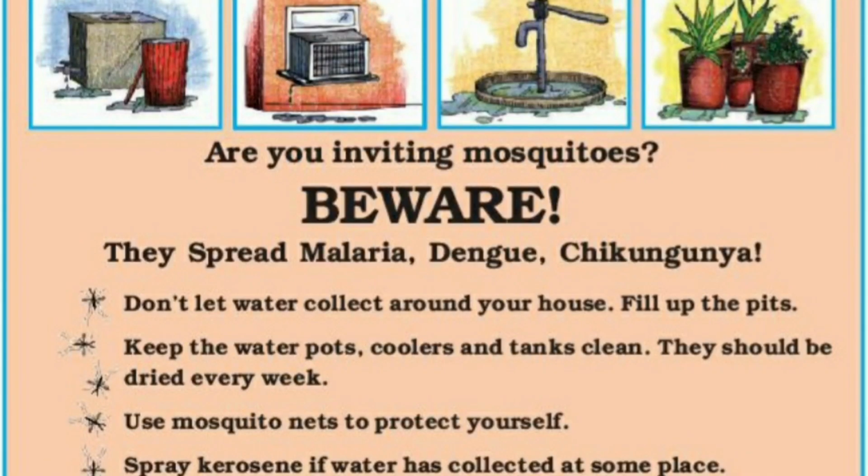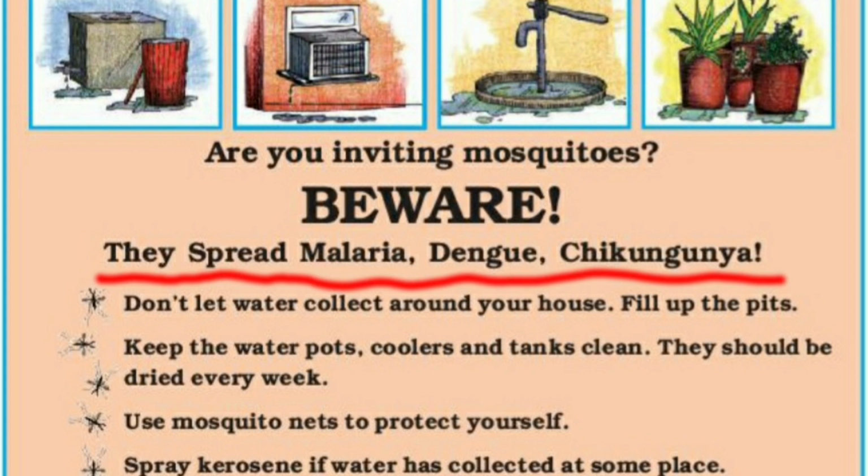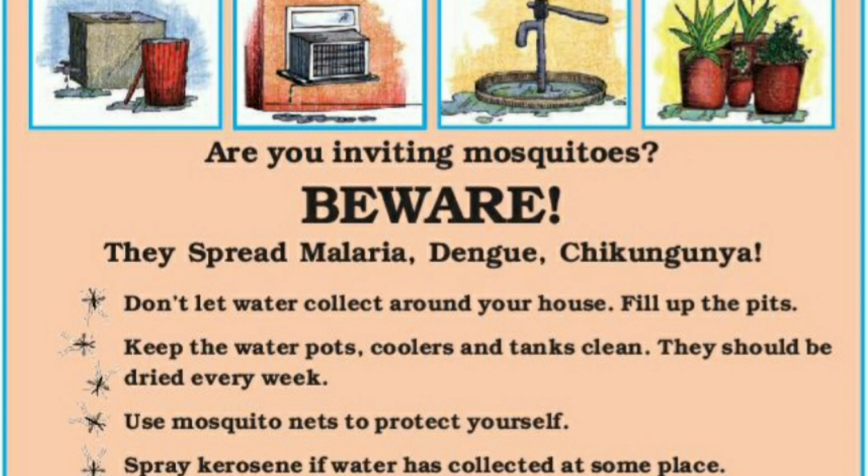Here is the conversation of Jaskirat, Rajat and Nancy. Jaskirat: There is a poster on malaria just outside our class. Rajat: What's there in the poster? Jaskirat: Are you inviting mosquitoes? Beware. They spread malaria, dengue, chikungunya. Don't let water collect around your house. Fill up the pits. Keep the water pots, coolers and tanks clean. They should be dried every week. Use mosquito nets to protect yourself. Spray kerosene if water has collected at some place.